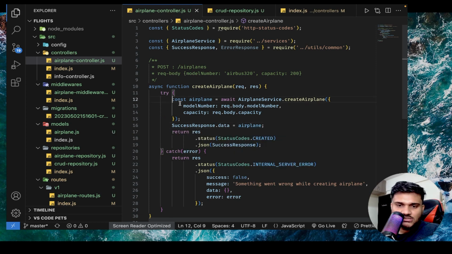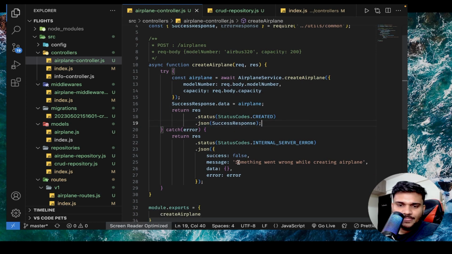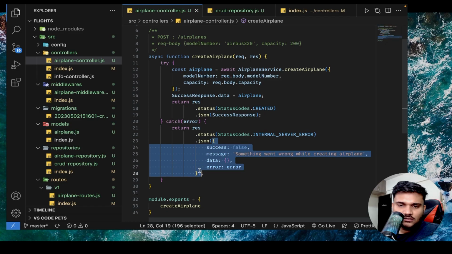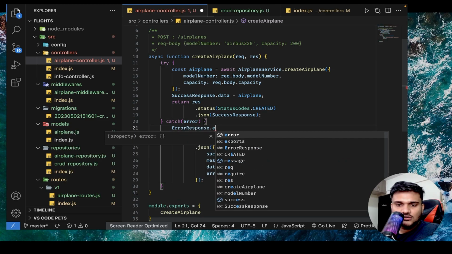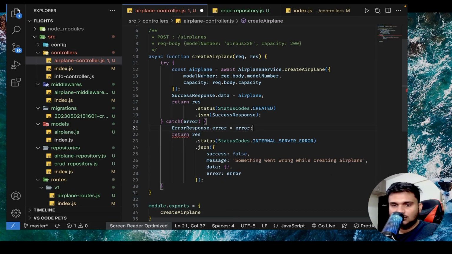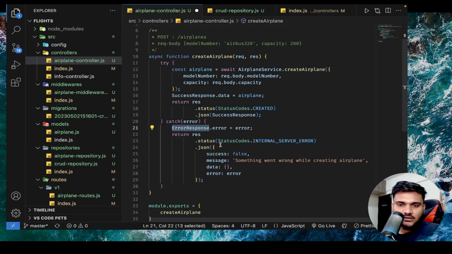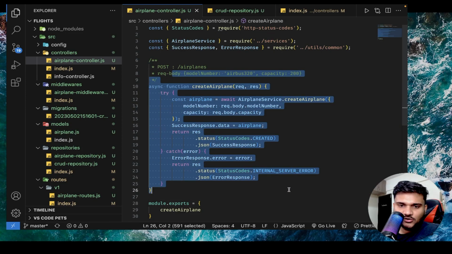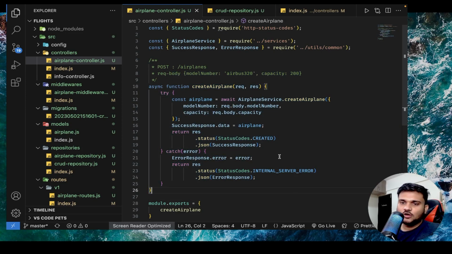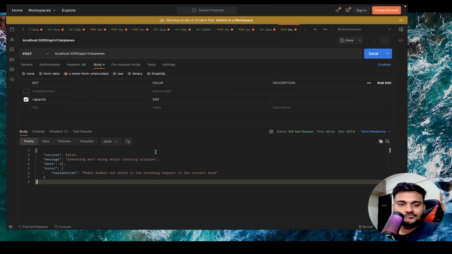As simple as that. You can see it's a bit more clean now, and here as well, right? You can say ErrorResponse.error equals to error, and just send it for the time being. You can see the overall class already looks a bit more clean, because now we are not sending that raw JSON from everywhere. It doesn't make a lot of sense, right?